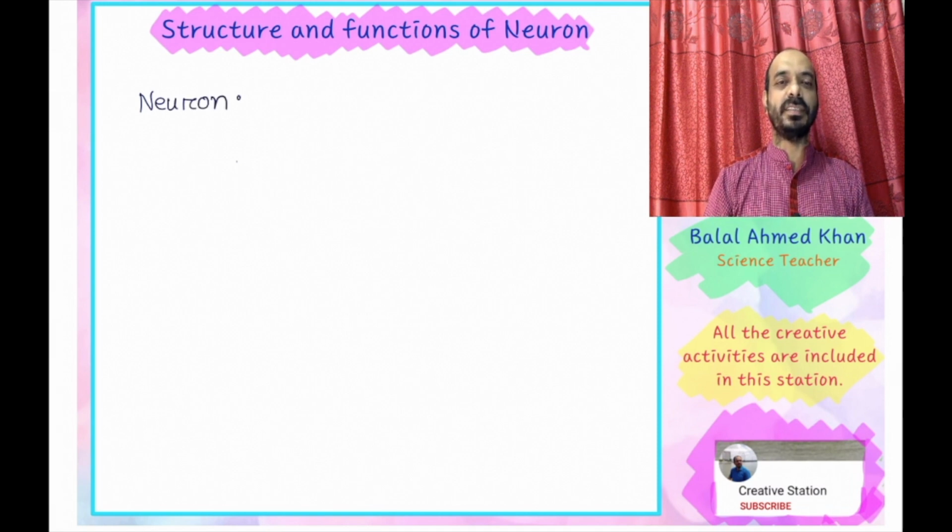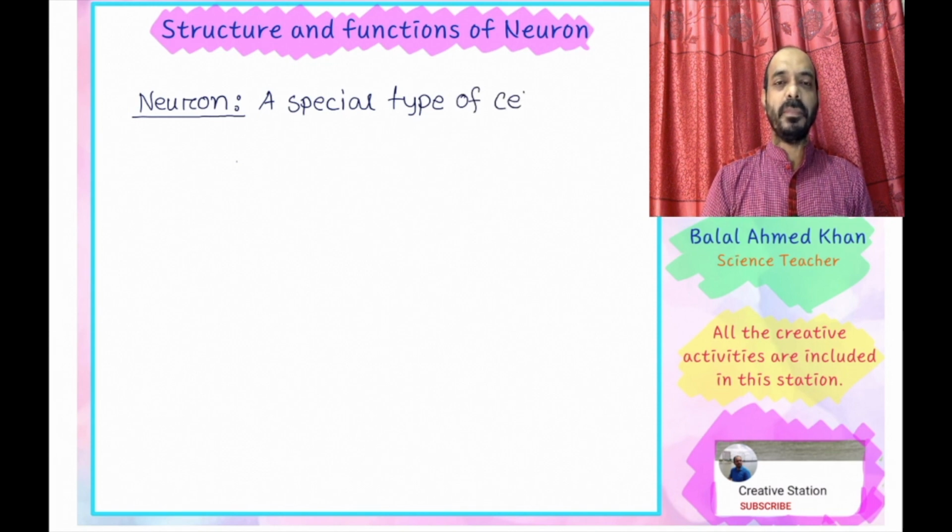Today I will discuss a special topic, structure and function of neuron. So first of all, what is neuron? What do you understand by the term neuron? Neuron is the unit part of the nervous system.